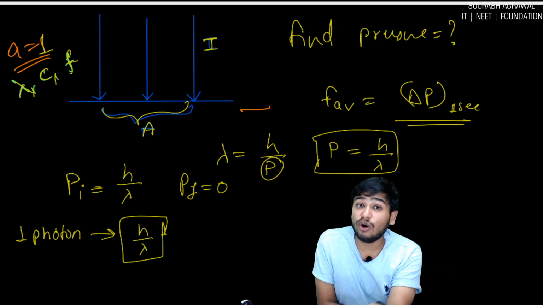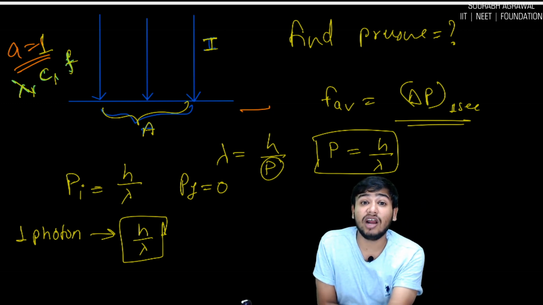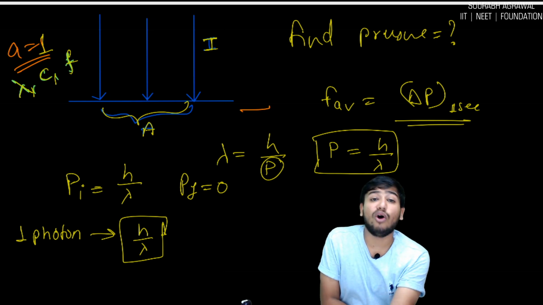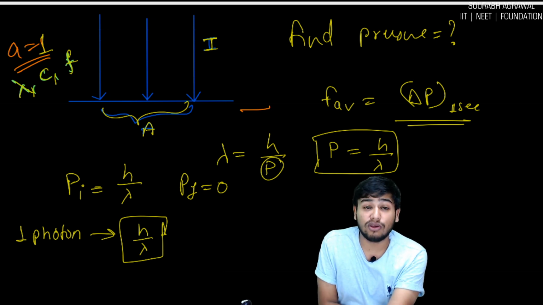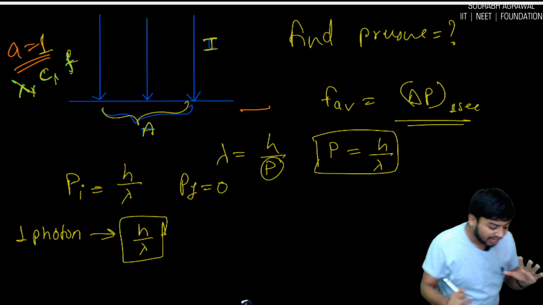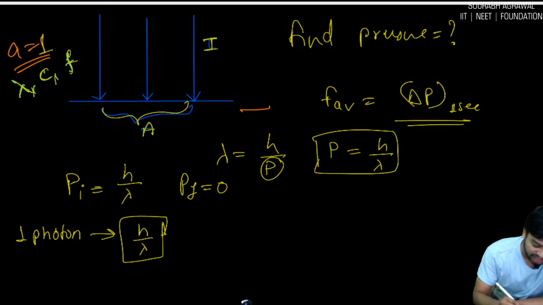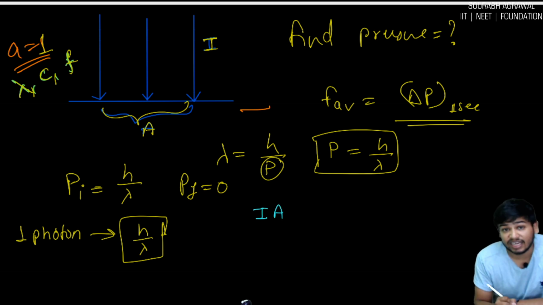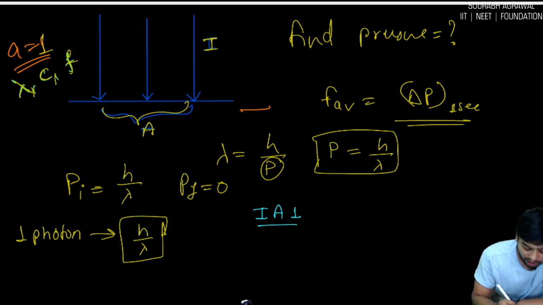And we already know how many photons are striking in 1 second. Just remember how we calculated it. Total energy, intensity is I, area is A, time is 1 second, upon energy of one photon. Energy of one photon is hc by lambda.